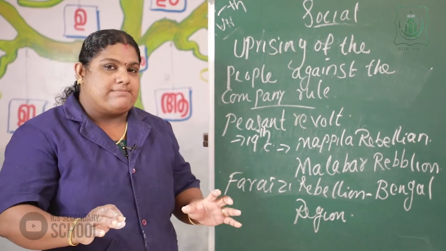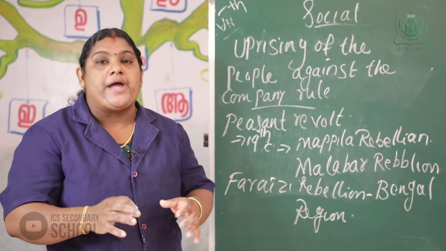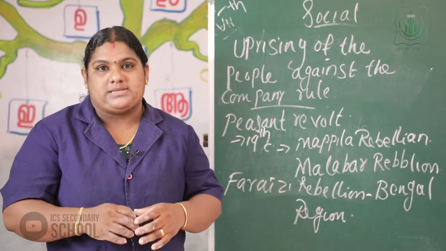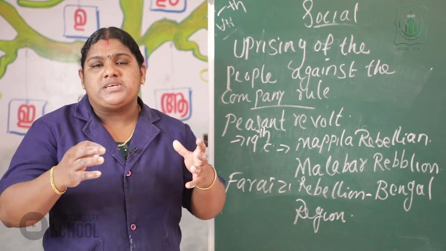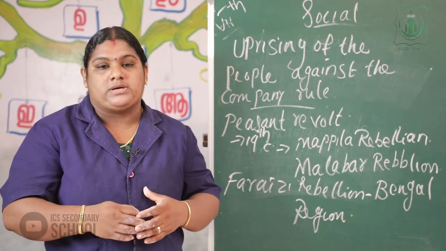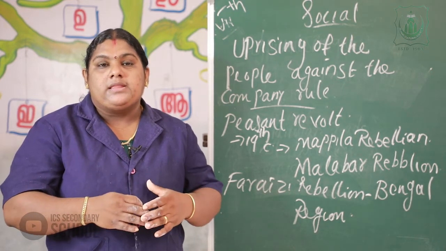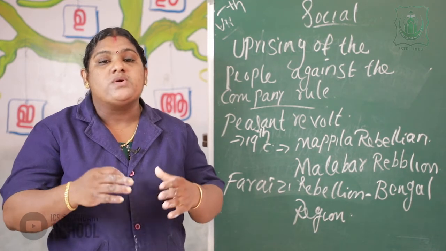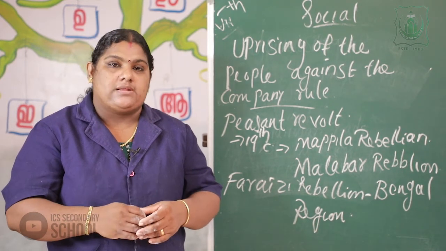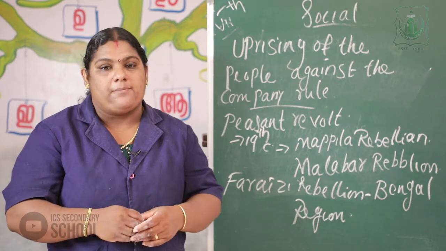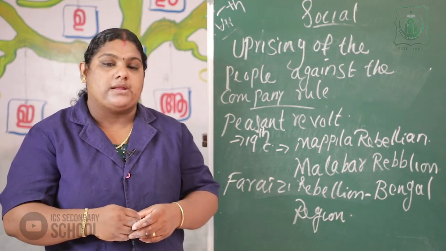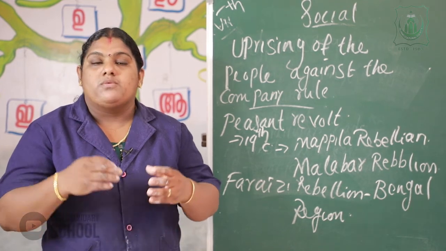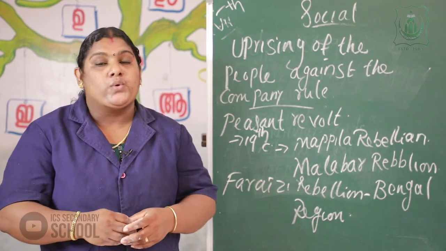Okay, but there were also many tribal groups who organized rebellions. Which are they? In your textbook, page number 30, many rebellions of the tribal groups are mentioned. The Bhils in Maratha, the Kols in Ahmednagar, the Kols in Chota Nagpur, the Santals in Rajmahal Hills, the Kurichias in Wayanad.